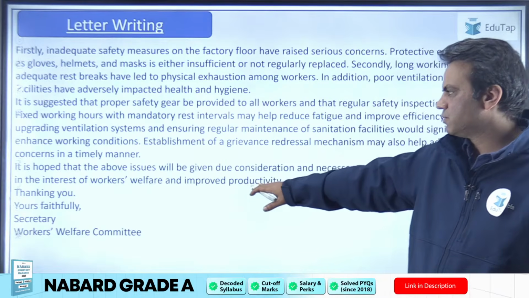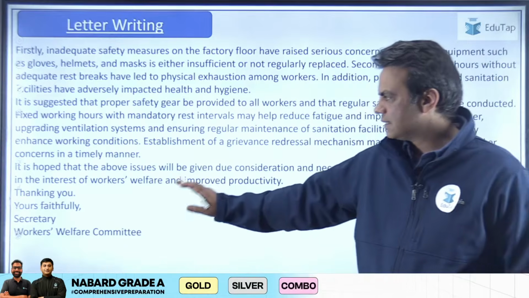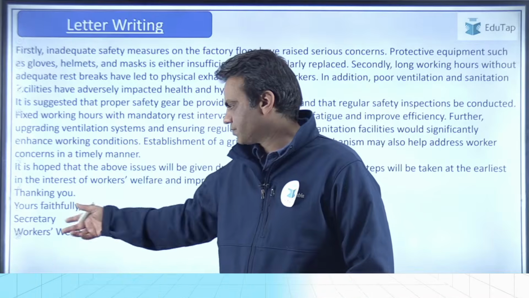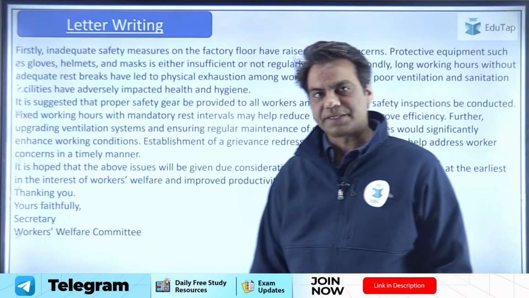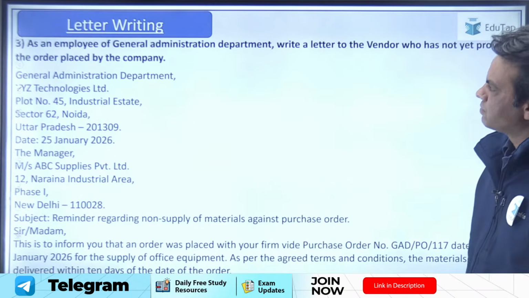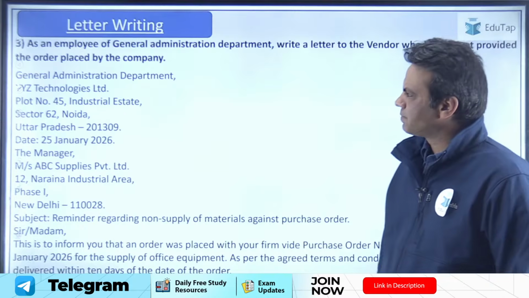It is hoped that the above issues will be duly considered and necessary steps will be taken at the earliest, in the interest of the workers' welfare and improved productivity. Thanking you, yours faithfully, Secretary, Workers' Welfare Committee. And the third letter: as an employee of the General Administration Department, write a letter to the vendor who has not yet provided the order placed by the company.